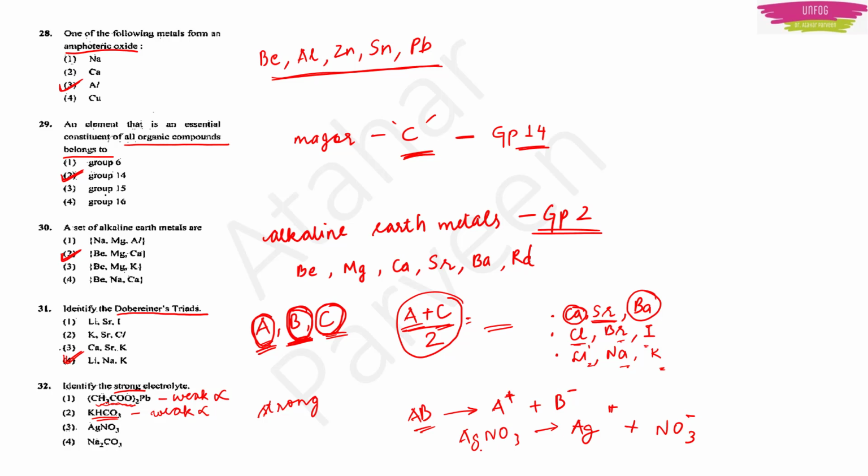So when we dissolve AgNO3 in excess water, it will give us Ag plus and NO3 minus, its respective ions. So AgNO3 is a strong electrolyte. Then next we have Na2CO3. This Na2CO3 is again a weak electrolyte because it doesn't dissociate completely in water to give its respective ions.